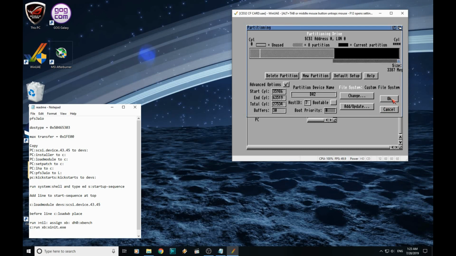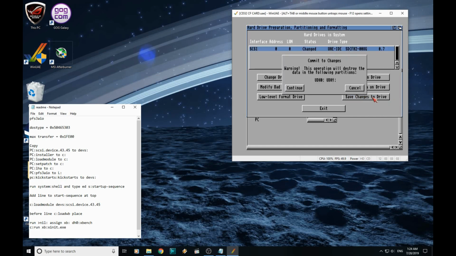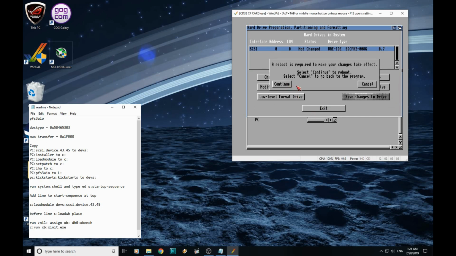And that's it. Now you can use partitions bigger than this. If you remember back to our Amiga hard drive tutorial videos, we set up an 80 gig drive. So we had, I think it was a 1 gig partition for Workbench, then we had 40 gig and then whatever was left. But you do need to move to Workbench 3.9 to do that. We're only using Workbench 3.1 today, that's why we have this limitation here. So we've got our 3 partitions set up, click OK, and save changes to drive. Now I need to reboot the system.